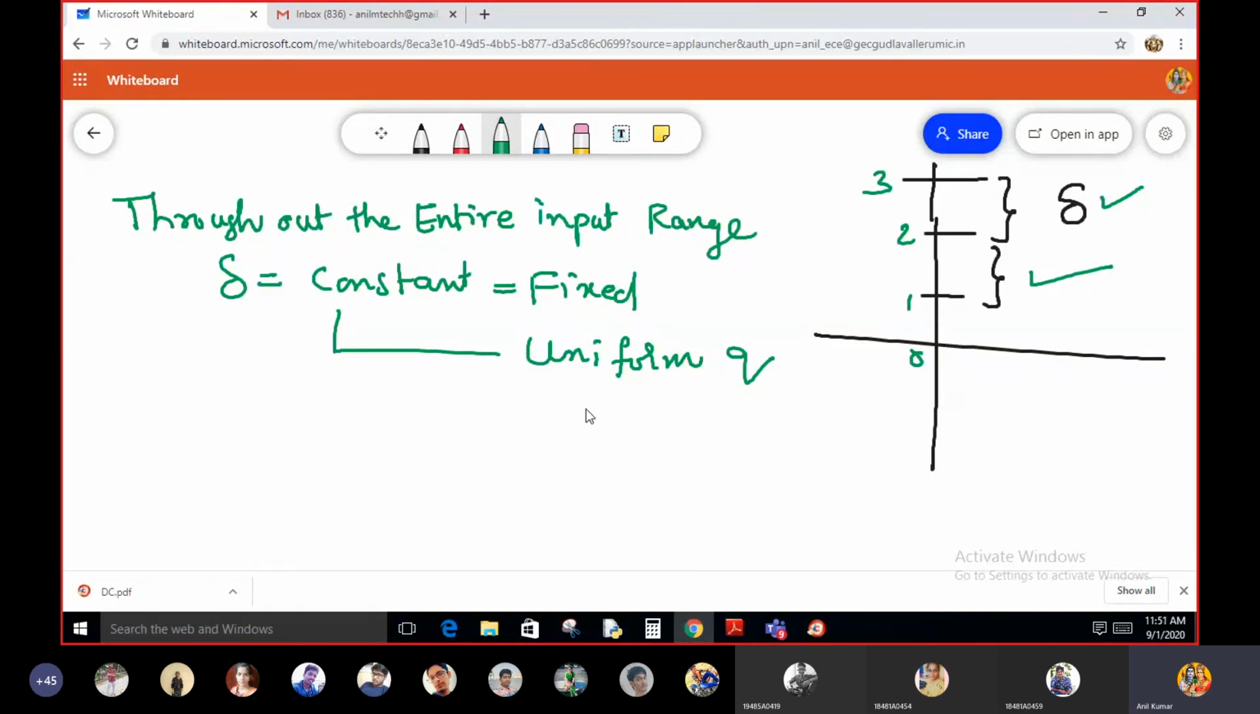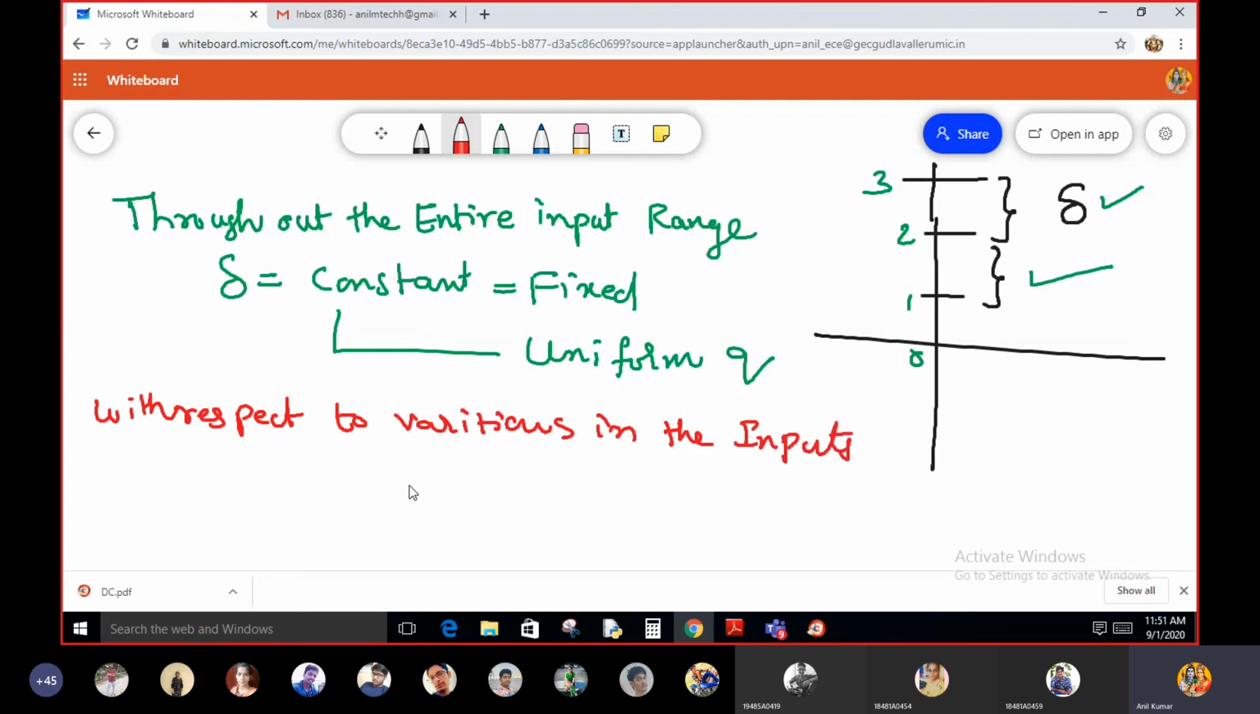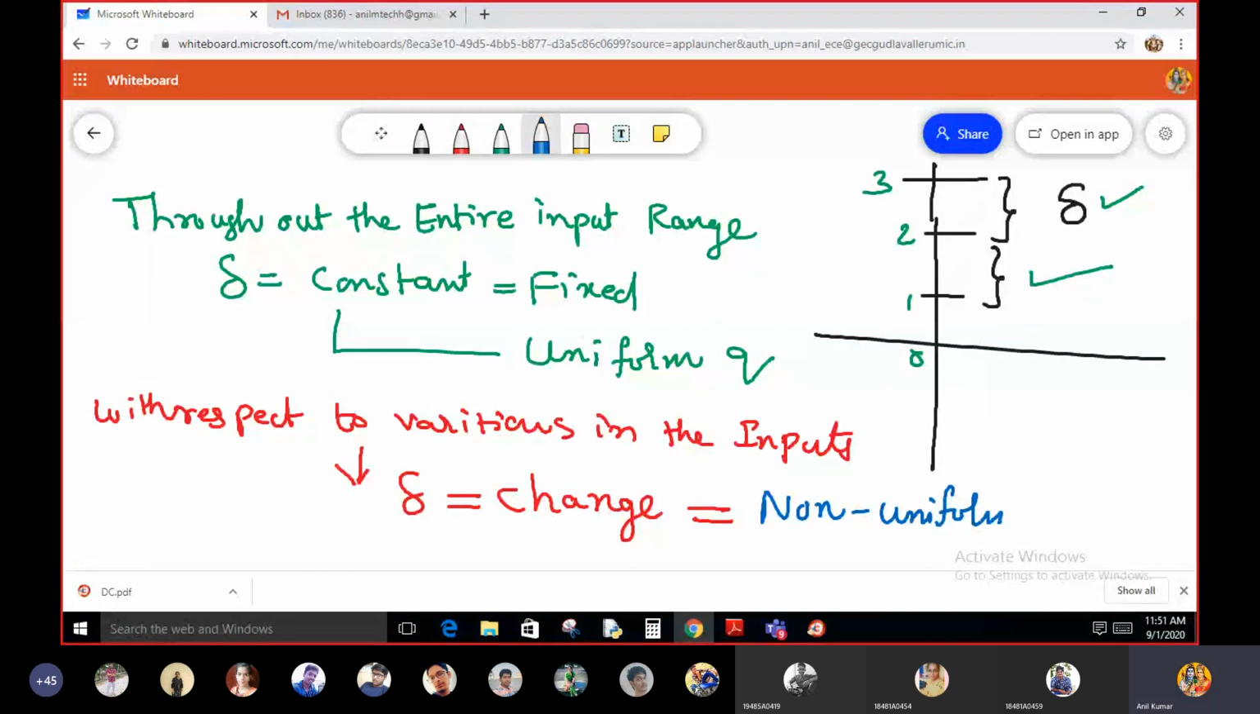With respect to the variations in the input signal, if the step size delta changes, then that is called non-uniform quantization. Students, is it okay?